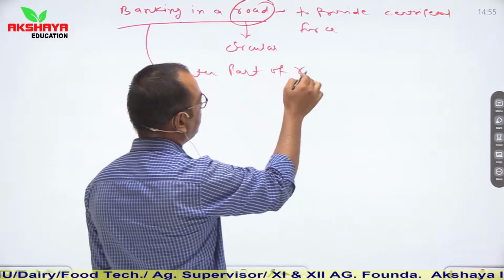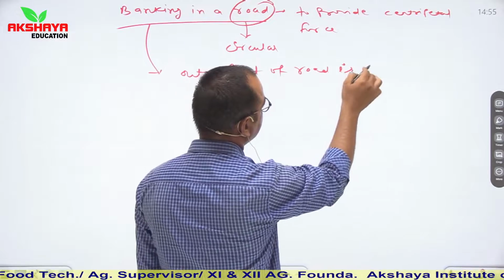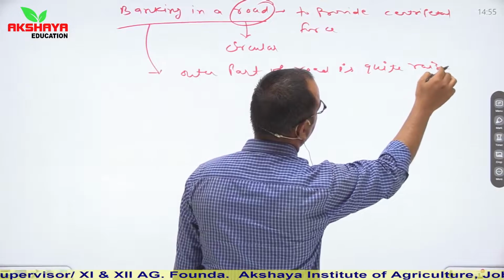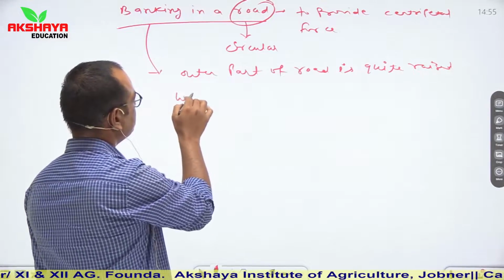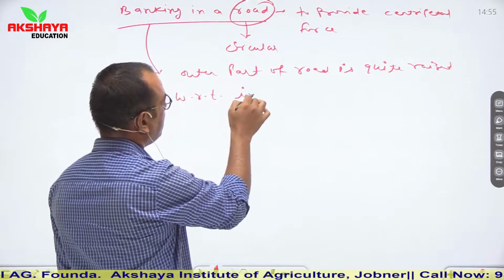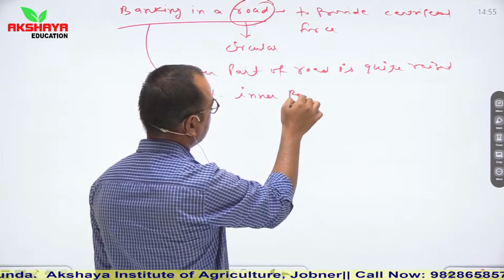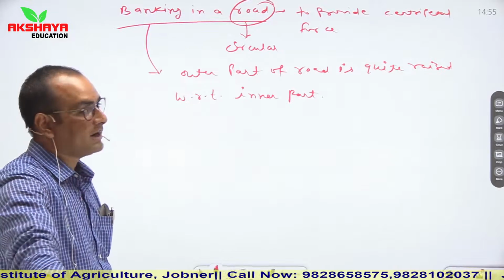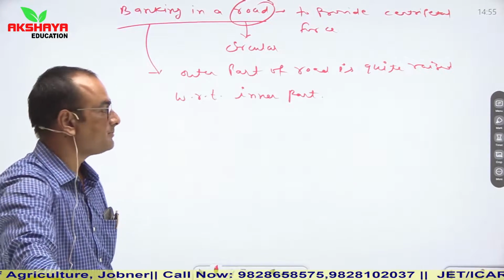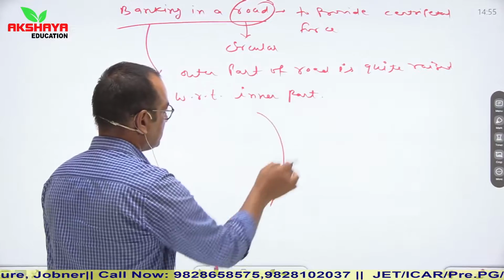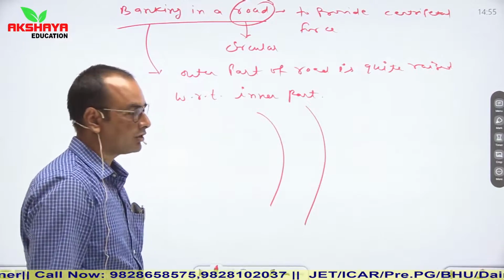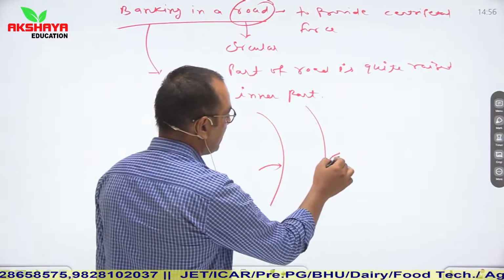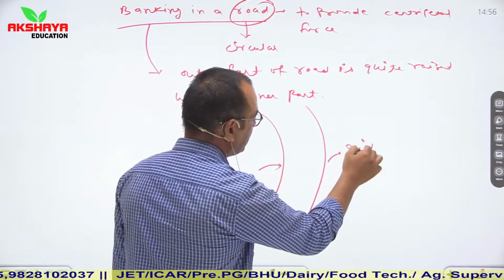outer part of road is quite raised with respect to inner part of the road. So you might have seen that outer part of road is quite raised with respect to inner part in circular turns. Let us say this is a circular turn of any road, then this inner part is quite low and this outer part is quite raised.